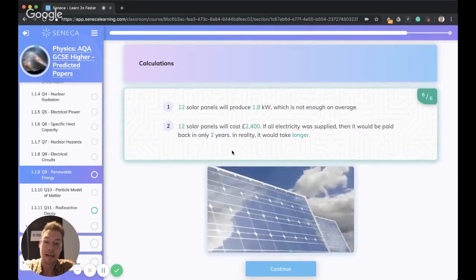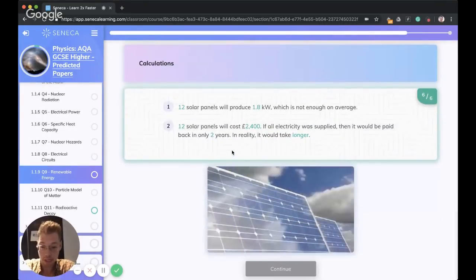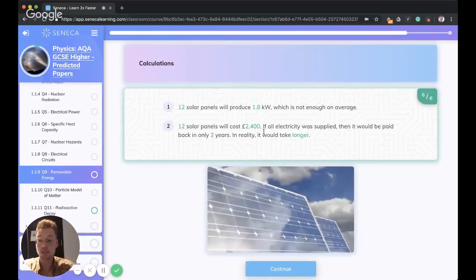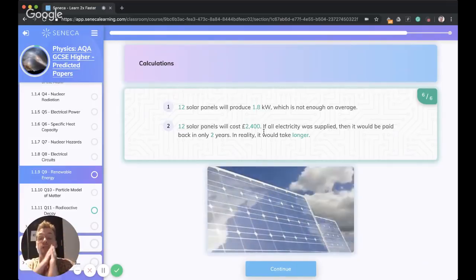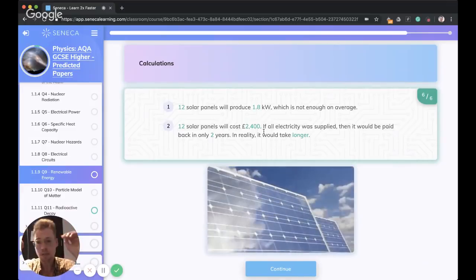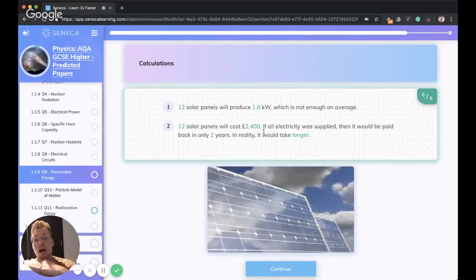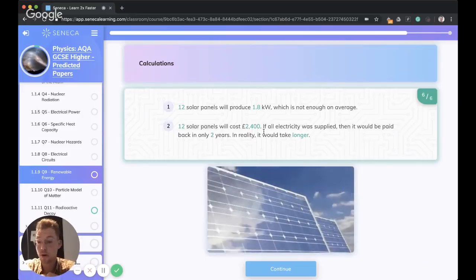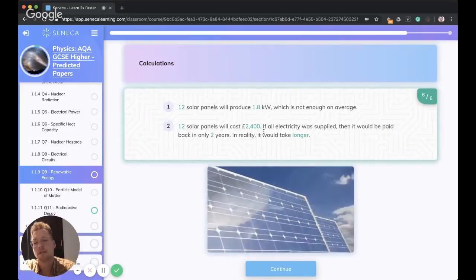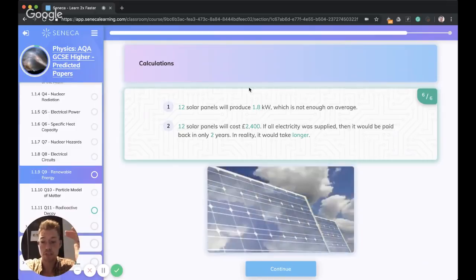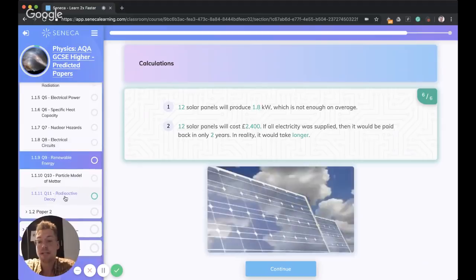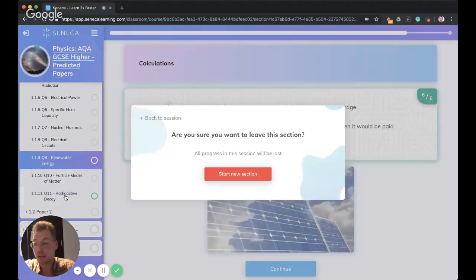So there we go. That is a quick run through renewable energy and the key terms that you need to remember for your exam. Key takeaways from this question: remember to structure your working out really clearly. Always write the equation you're using at the top, just like in the last one. And keep your long answers well structured too. It's just like a calculation, but with words. So make it very clear that you're talking about advantages, then disadvantages, all that kind of stuff. Okay, so next we're going on to radioactive decay.